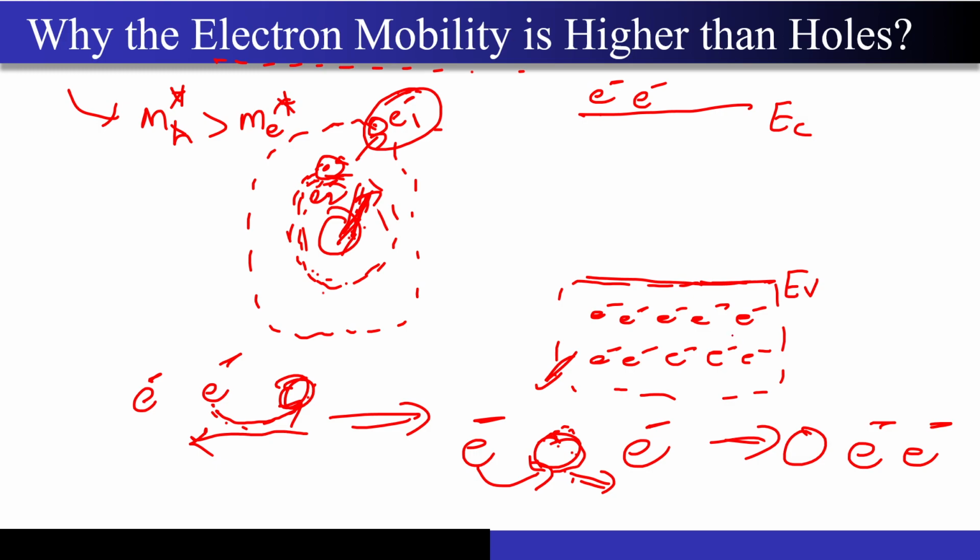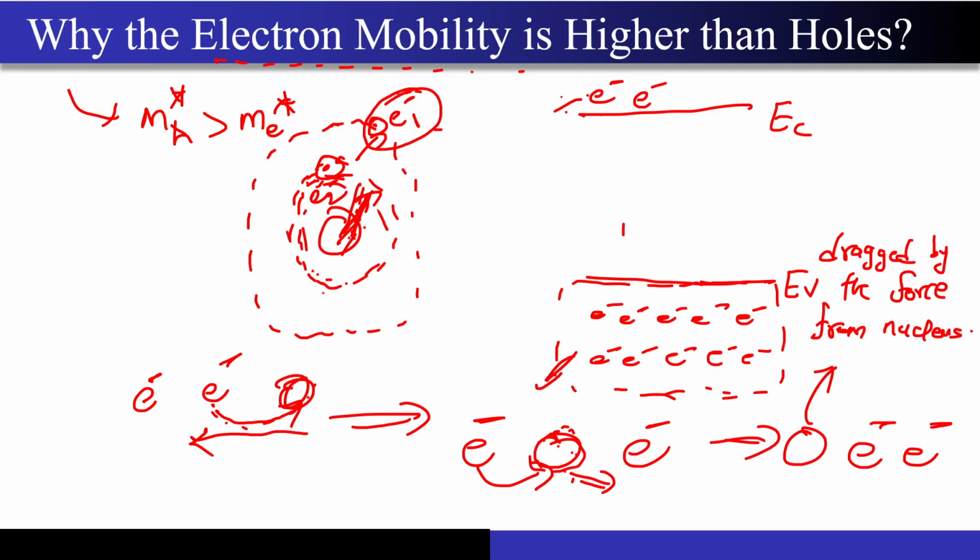So the next state will be, this electron will jump over here, this hole will be looking something like this, correct? But how is this process happening? This whole movement is actually being dragged by the force from the nucleus. And this force is very less for the electron in the conduction band because it is loosely bound. Because the holes are moving very close to the nucleus compared to the free electrons which are moving in the shells which are very loosely bound, right? So that is why the effective mass of the hole comes out to be greater compared to the effective mass of the electron, right?